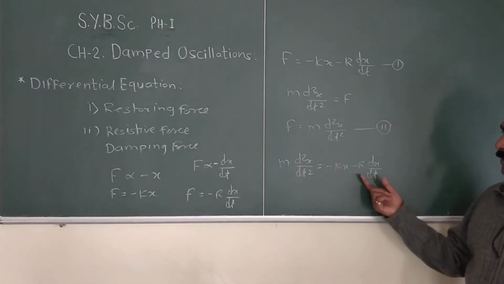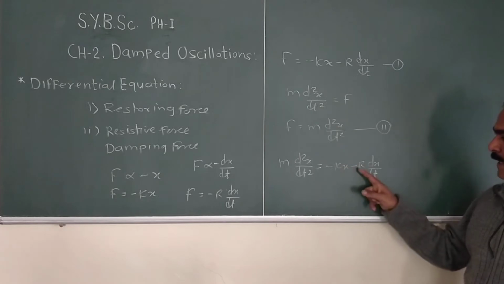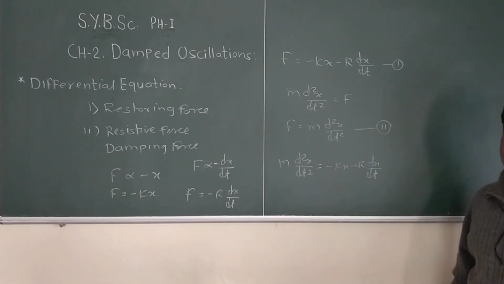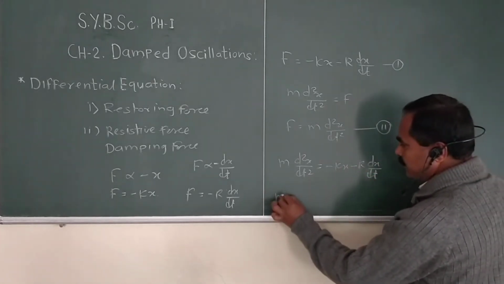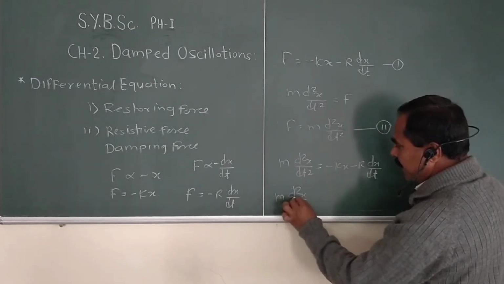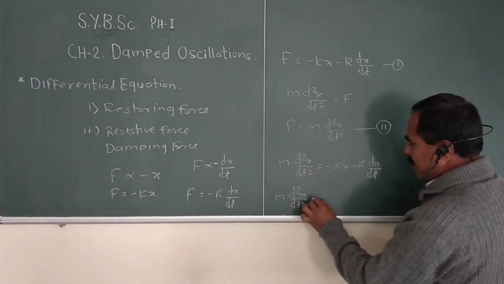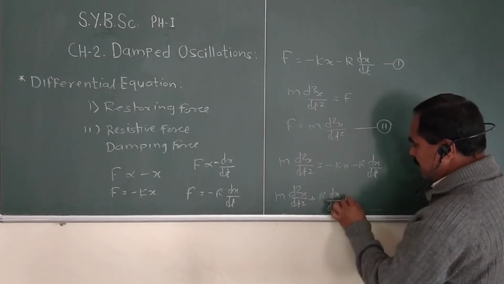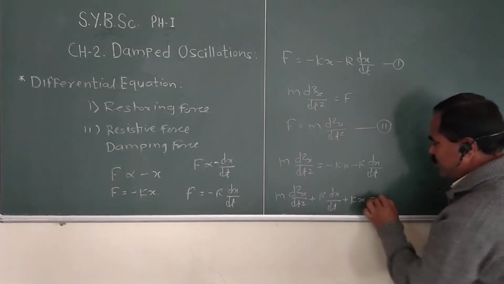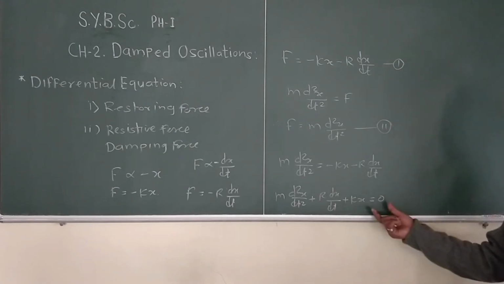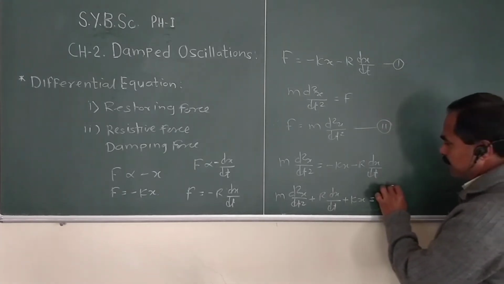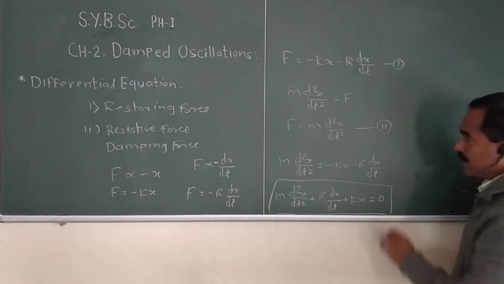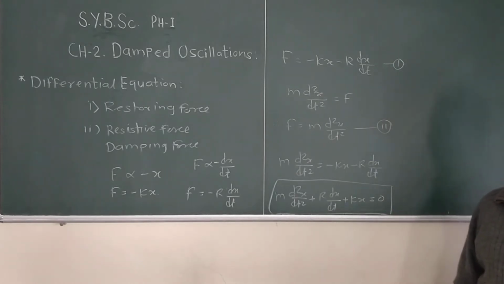We take the terms to the left side, then we write m d2x by dt square plus r dx by dt plus kx equal to 0. So this is the differential equation of the damped oscillator performing damped oscillations.